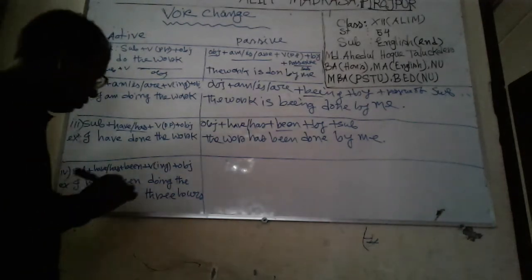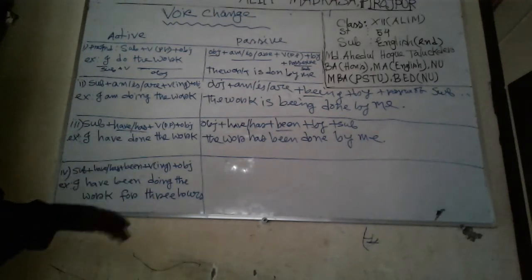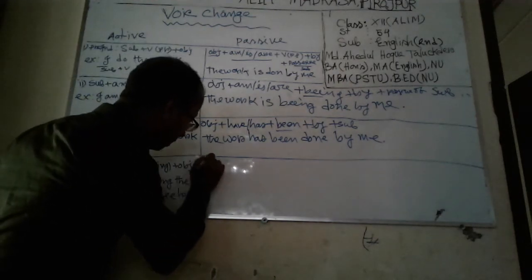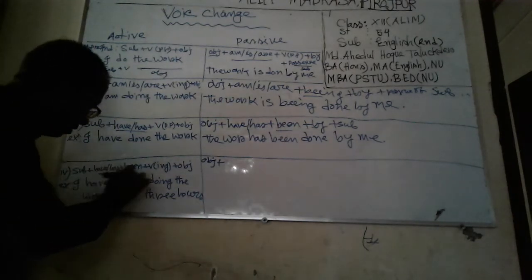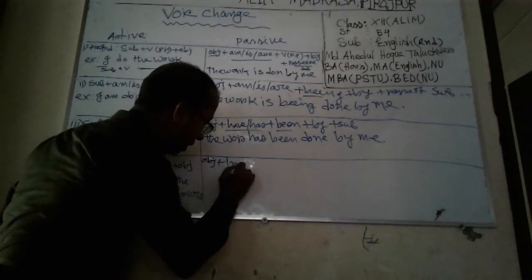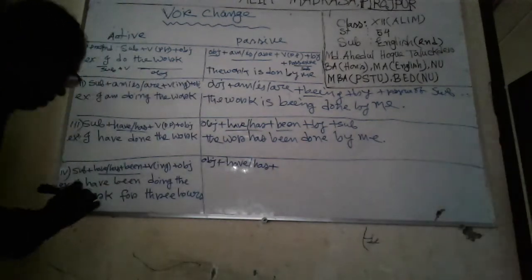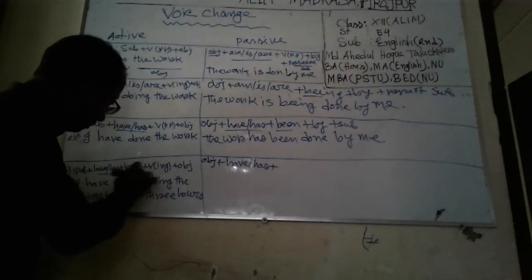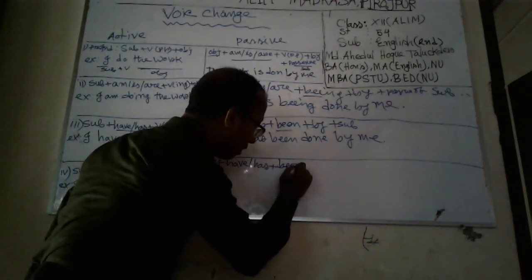So firstly we will write the passive structure. Object first, then write down the same, have or has here. Here been, write down been.